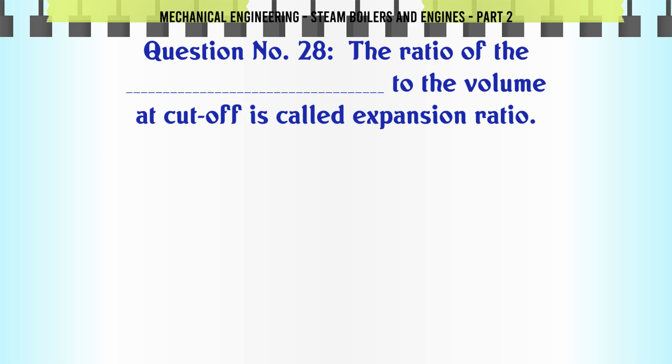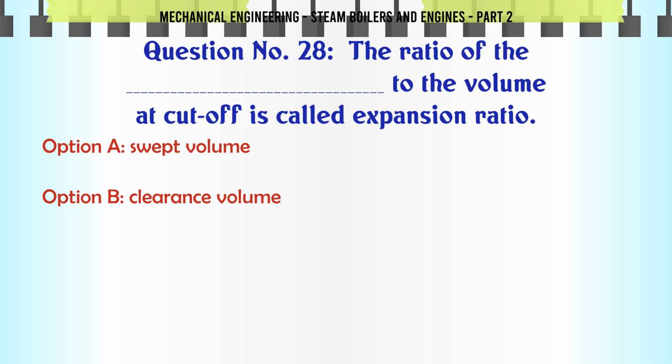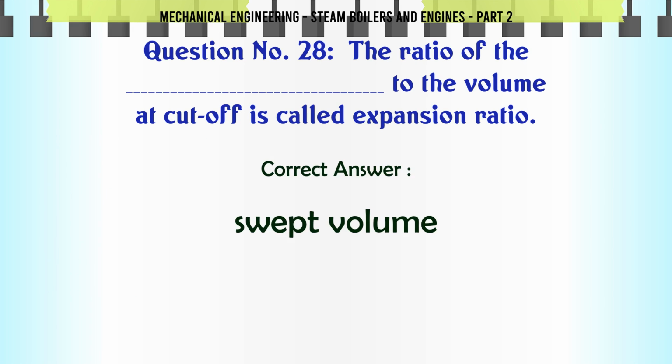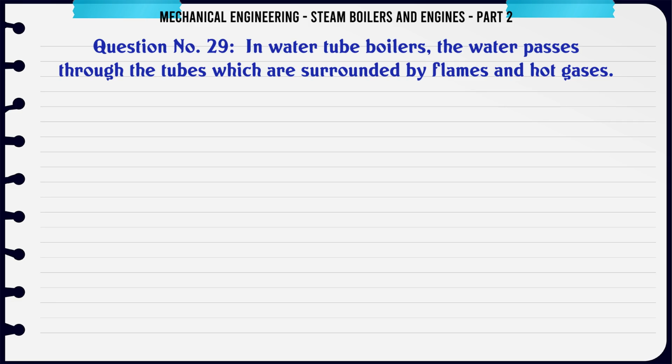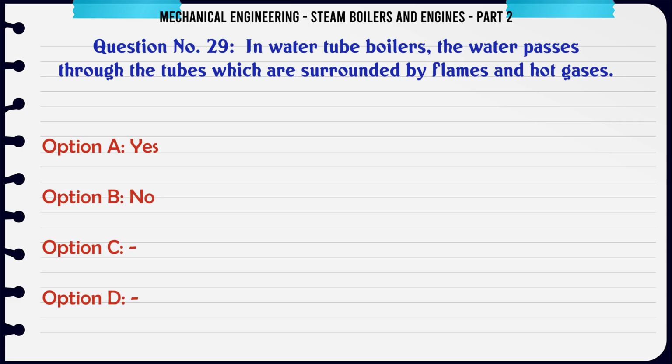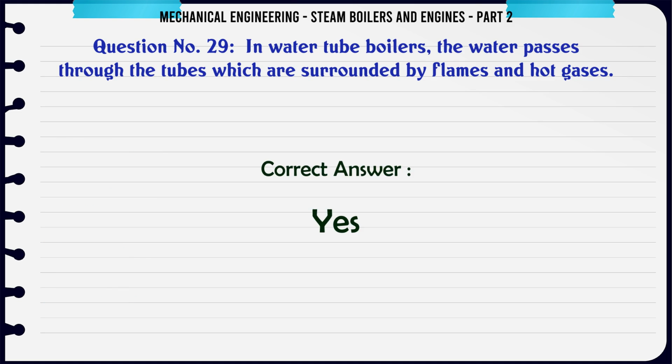The ratio of the to the volume at cutoff is called expansion ratio. A. Swept volume, B. Clearance volume, C. D. The correct answer is swept volume. In water tube boilers, the water passes through the tubes which are surrounded by flames and hot gases. A. Yes, B. No, C. D. The correct answer is yes.